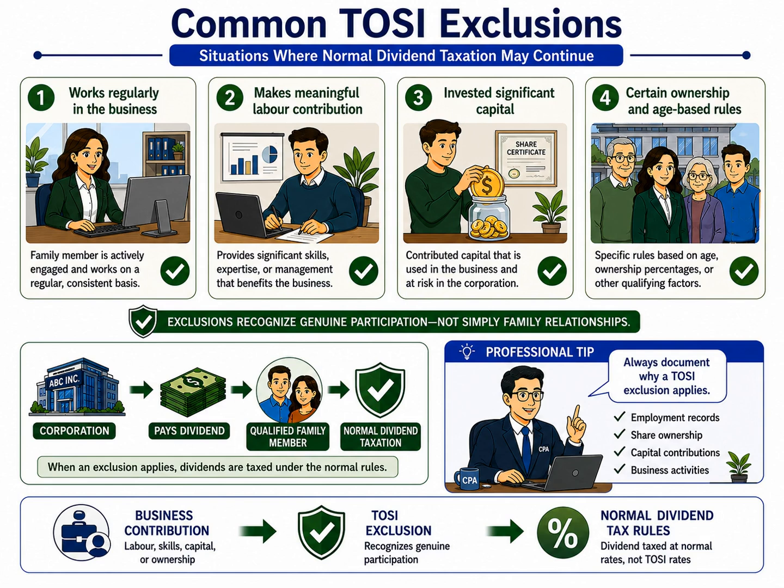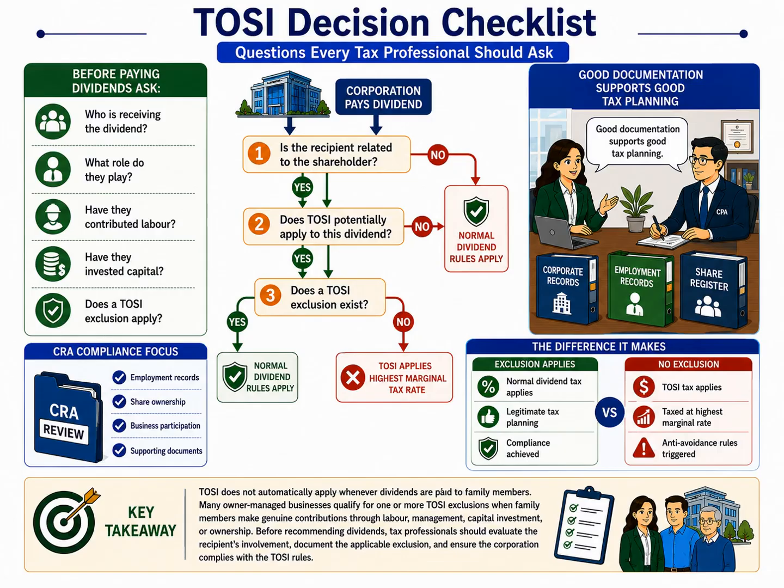those exclusions apply. This final checklist brings together everything we've learned about the tax on split income rules. Rather than trying to memorize every detailed provision of the Income Tax Act, tax professionals often use a simple series of questions whenever a corporation plans to pay dividends to a family member.